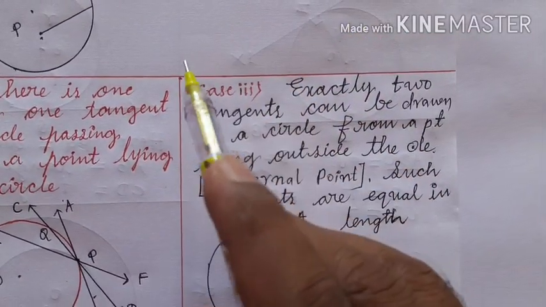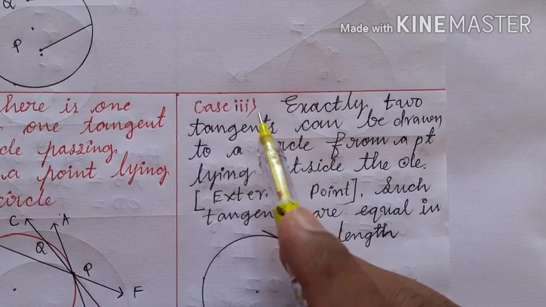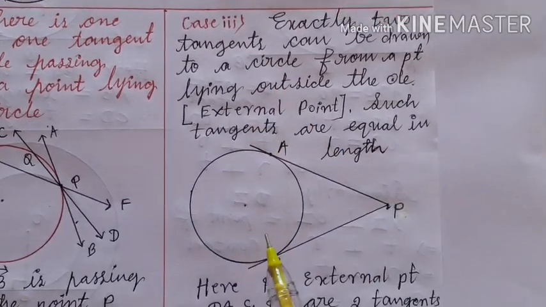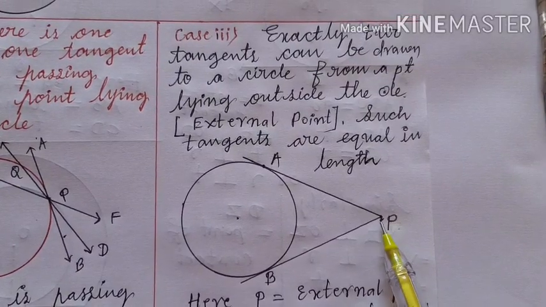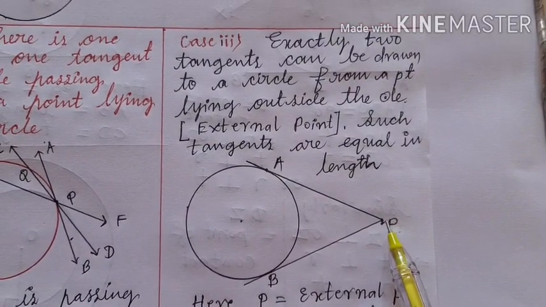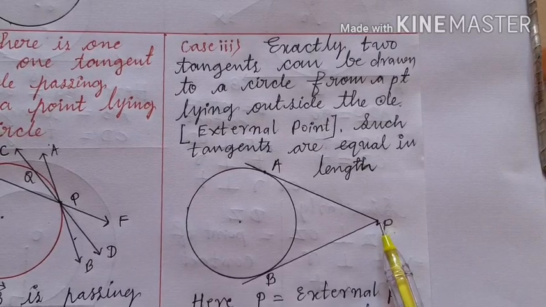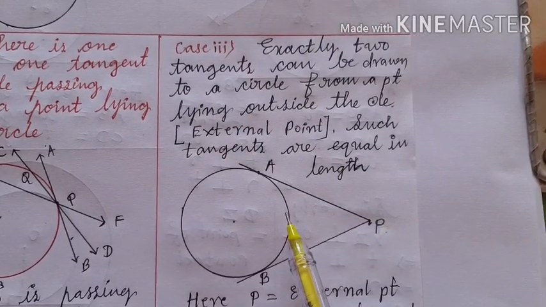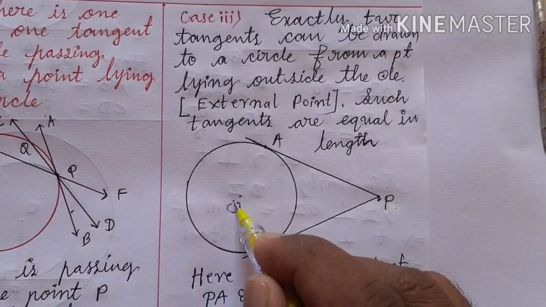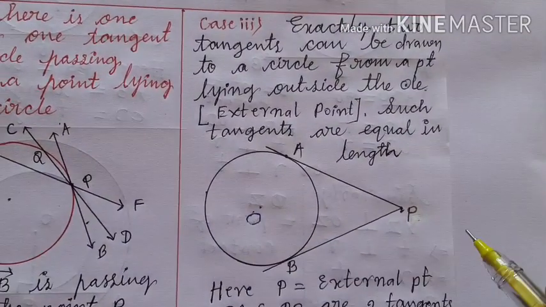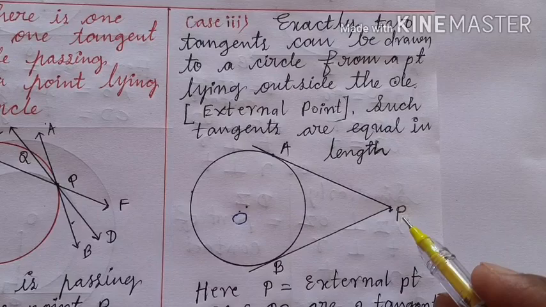Let us discuss one more very important case. What happens if the point taken is outside the circle? From a point outside the circle, how many tangents can be drawn? See here. This is the circle with center O, right? And let the point be outside the circle.